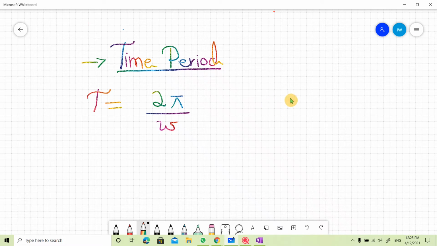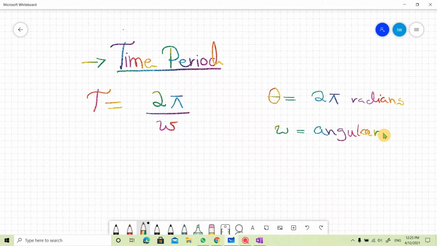Now 2 pi here is the angular displacement, theta equal to 2 pi radians, and omega is the angular velocity.